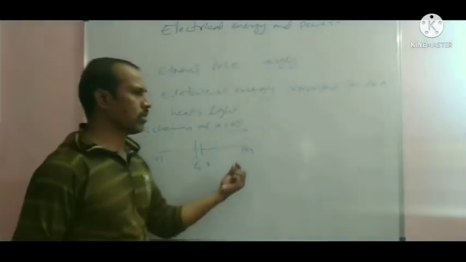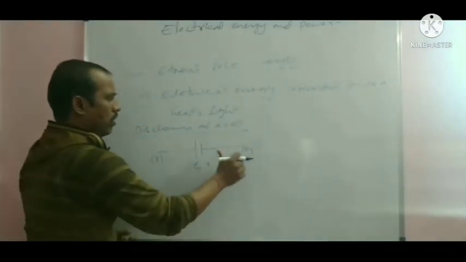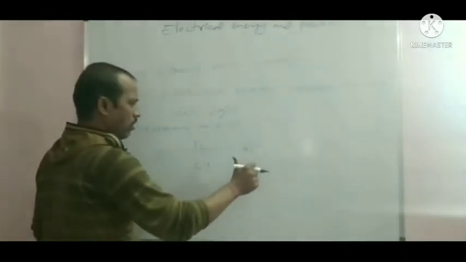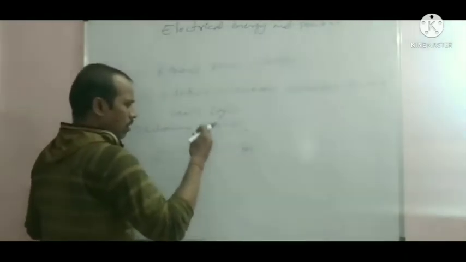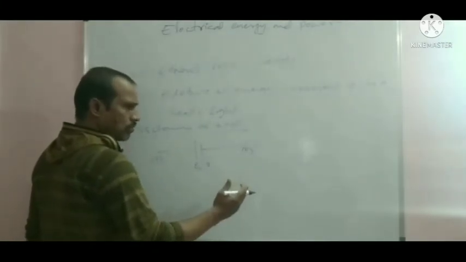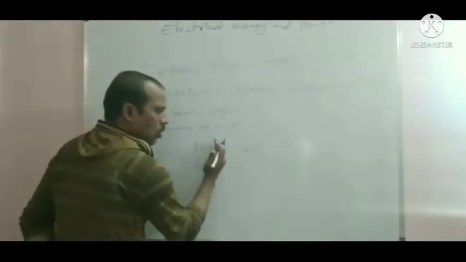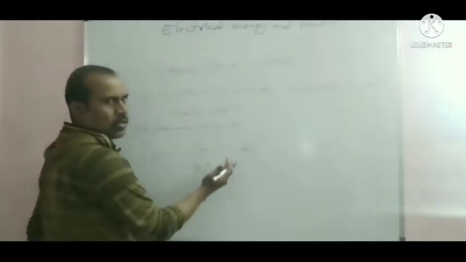When current is drawn from a cell, current flows from cathode to anode inside the cell.